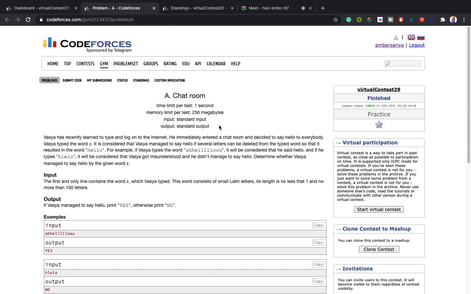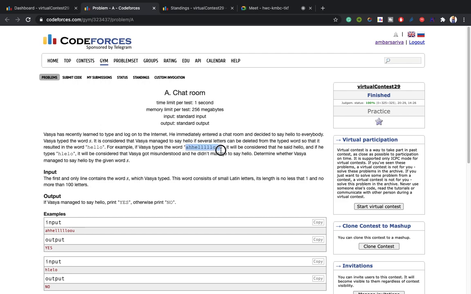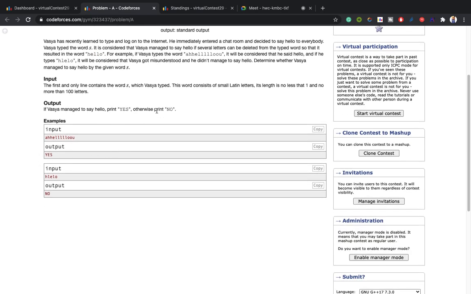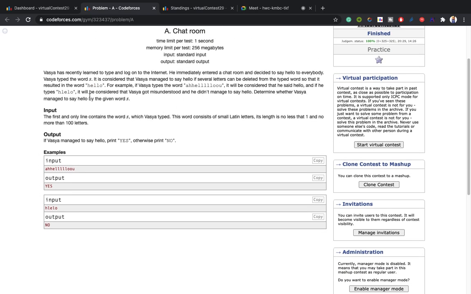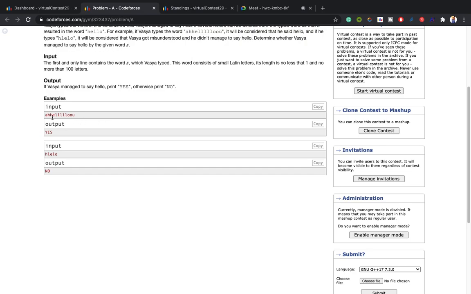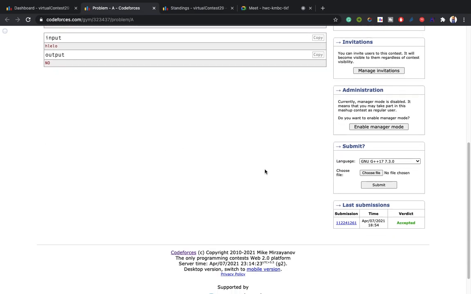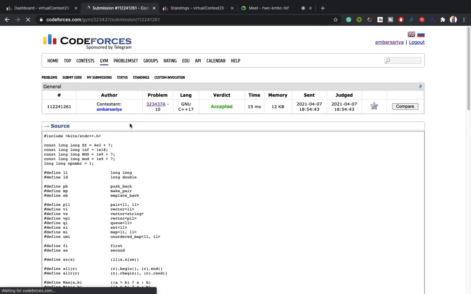The first question was A, the chat room. We are given a string, and we have to check whether we can find hello in it, that is, whether Vasya can say hello with the given word s. Everyone has solved it, so it's kind of brute force. We check one by one in the given string: first we get h, then we check for e, then l, then again l, then o. If we find hello in the same order in the given string, we print yes, otherwise we print no. Here is my implementation.